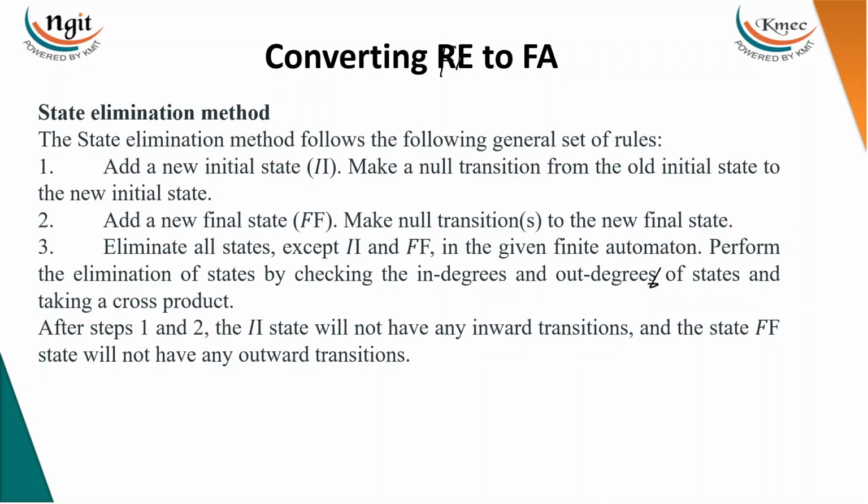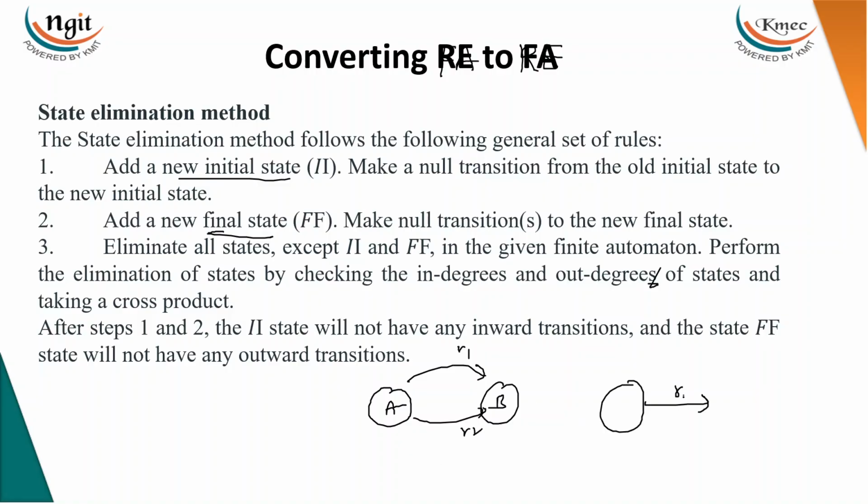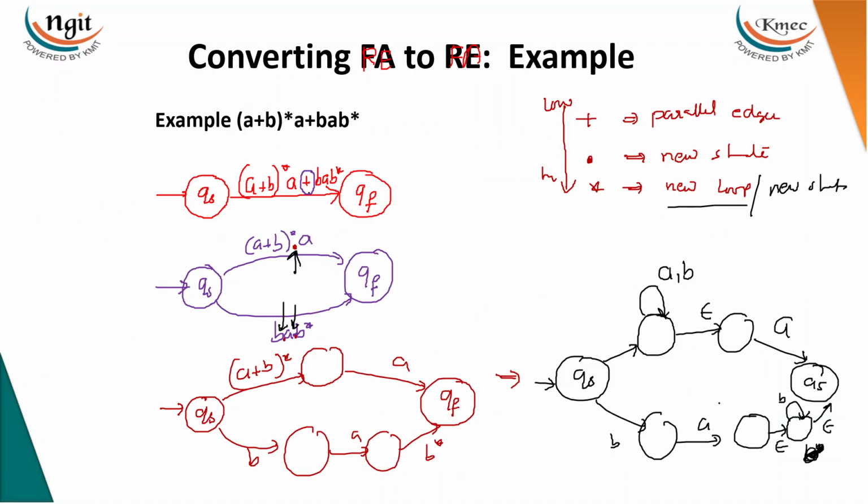Then we can even convert a finite automaton to a regular expression. The thing is, finite automaton to regular expression, the titles are just reversed. So same guys, first you have to ensure there should be only one starting state and one final state. If you have two final states or two non-final states, you add one, otherwise you don't need to do these two steps. And if there are parallel edges, remove the parallel edges. For example, if I'm having A to B with R1 and R2, then remove this by introducing the OR operator like R1 plus R2. Reverse the process of what we did earlier for this.